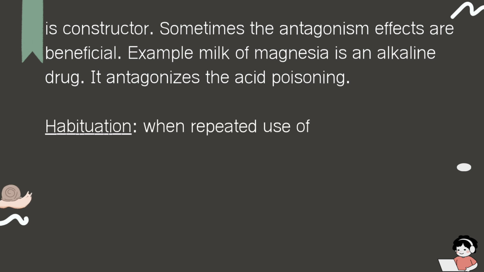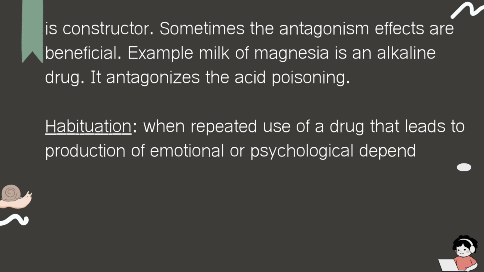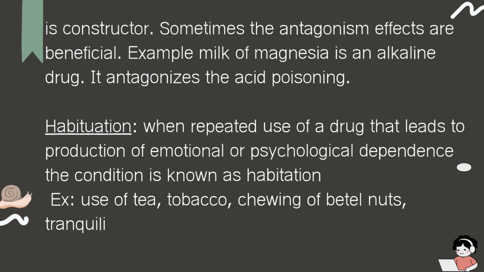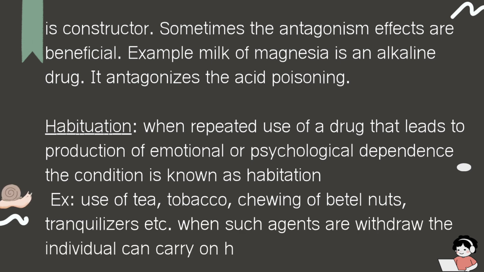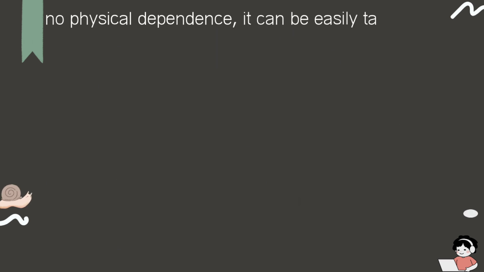Habituation. When repeated use of a drug leads to the production of emotional or psychological dependence, the condition is known as habituation. Example: use of tea, tobacco, chewing of betel nuts, tranquilizers etc. When such agents are withdrawn, the individual can carry on his routine work. As there is no physical dependence, it can be easily tackled.